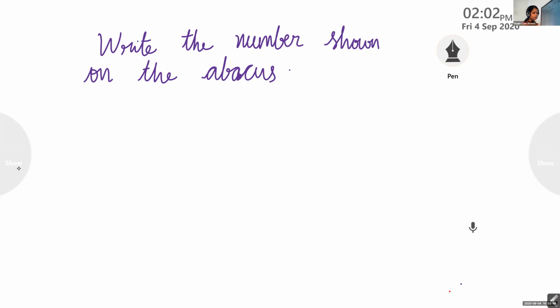Write the number shown on the abacus. Let me draw the first question. Okay, we have the first one, A. I'm going to draw one abacus. Try to find out the answer, which number I am showing. Okay?